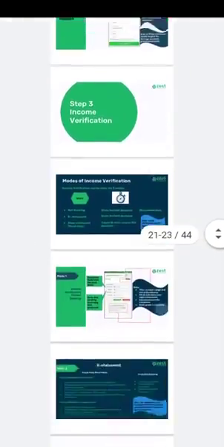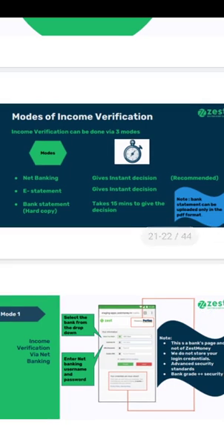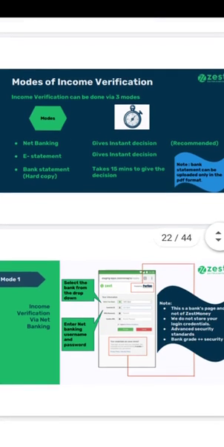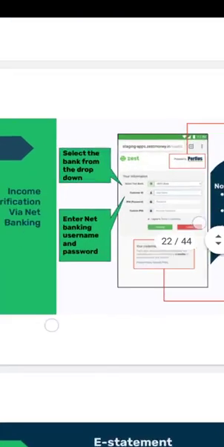Then the next step is income verification. There are 3 modes of income verification. First one, net banking. Next one is e-statement, and the bank statement hard copy. You have to upload the hard copy manually. Okay. Mode 1, income verification via net banking.